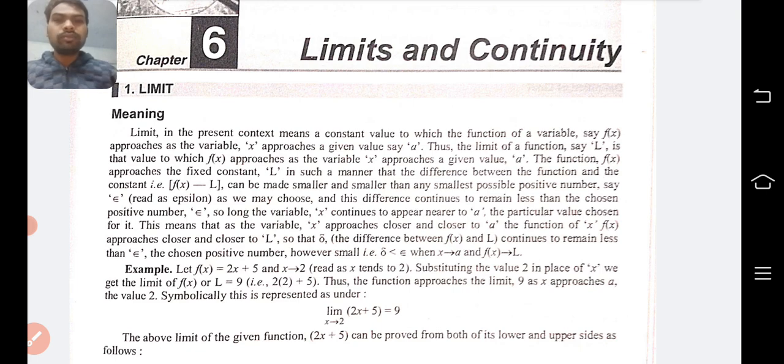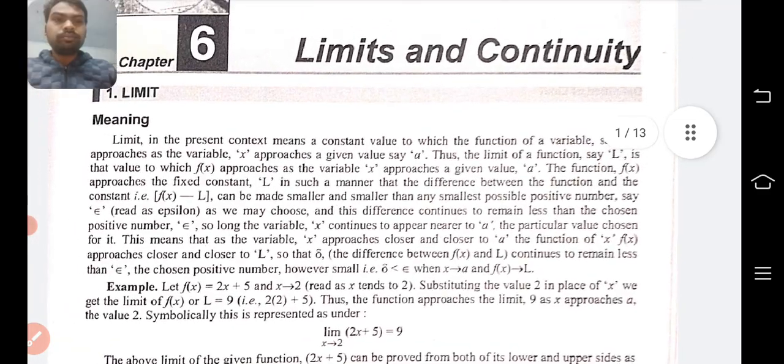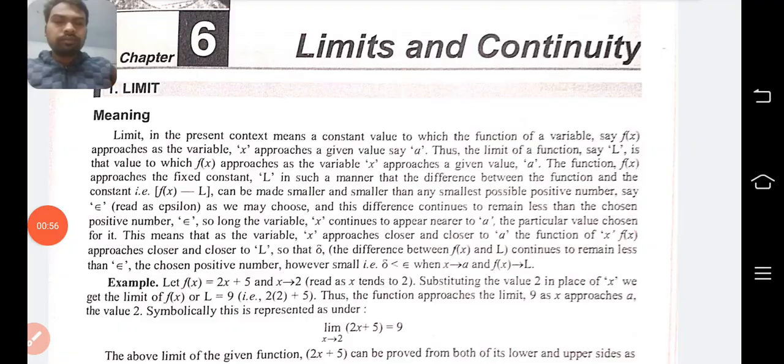Clear? So let's talk about what we mean by limit, or whether the limit exists or not for a particular function. Can you tell me what you mean by limit? So here we can say that the limit in the present context means a constant value to which the function of a variable, say f(x), approaches as the value x approaches a given value.